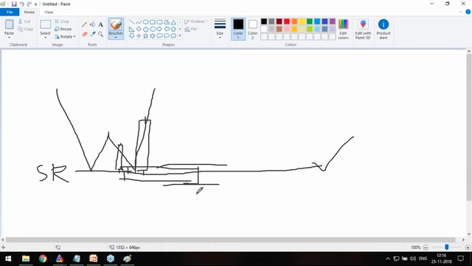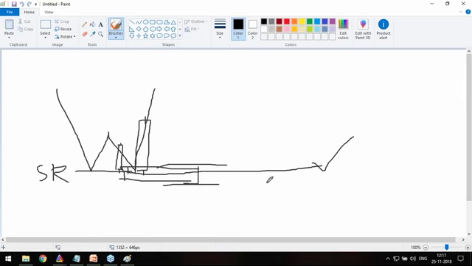How is the SR line formed? When there are 2 stops, a major SR is formed. 1 stop, a minor SR is formed. Now where is the zone formed? Wherever near the SR there is a DBR or an RBD or an RBR or a DBD, that is the zone. That is the strong fundamental difference between a zone and an SR.